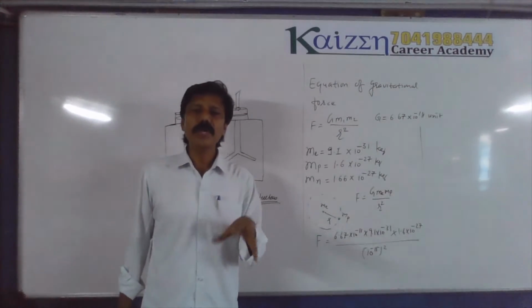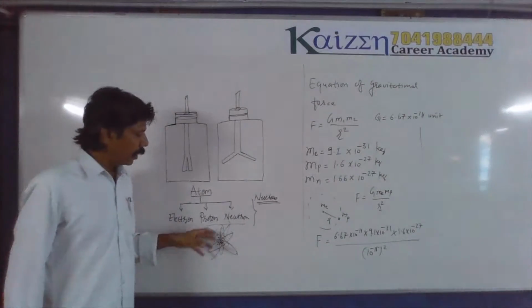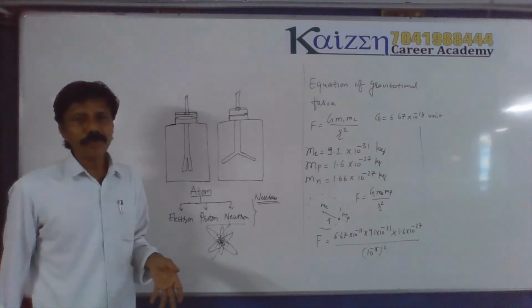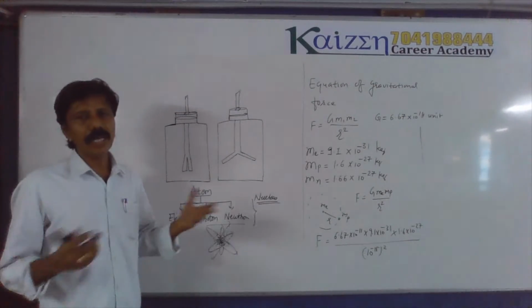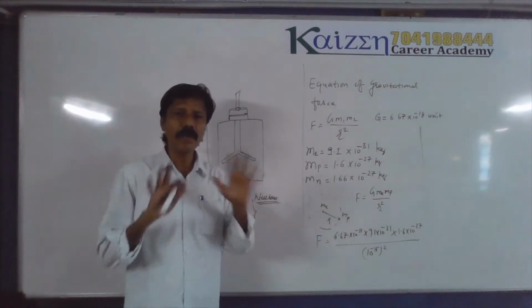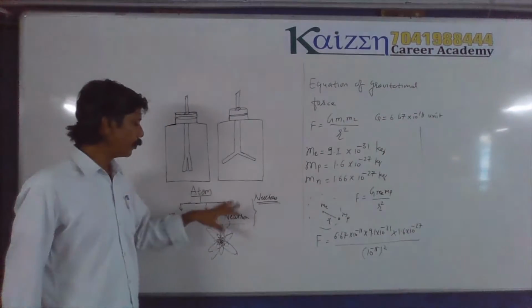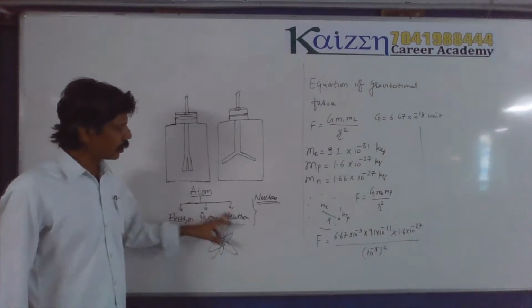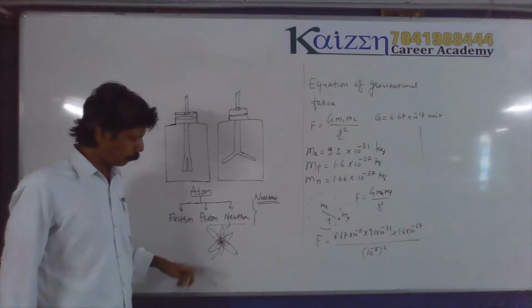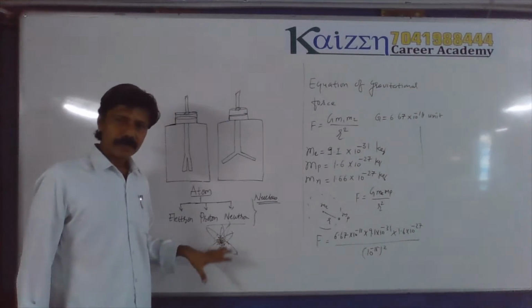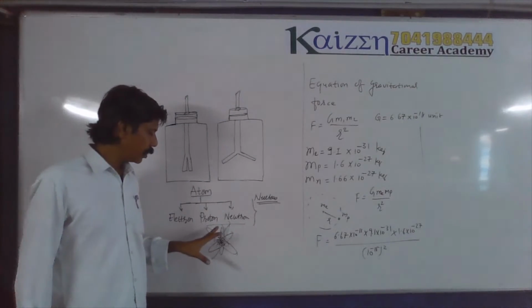What number of electrons are there in each orbit? In the first orbit, what number of electrons are there? In the second orbit, which is the larger orbit? What happens? Everything you will study in the chapter on atom and nucleus. Right now we are studying it like this. This is the picture of the atom.